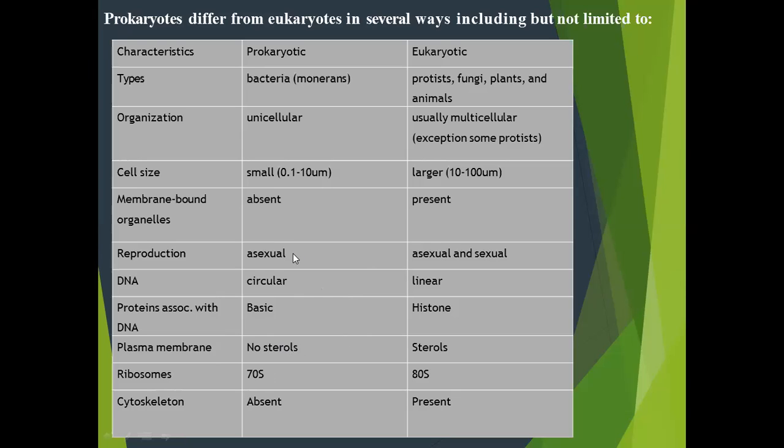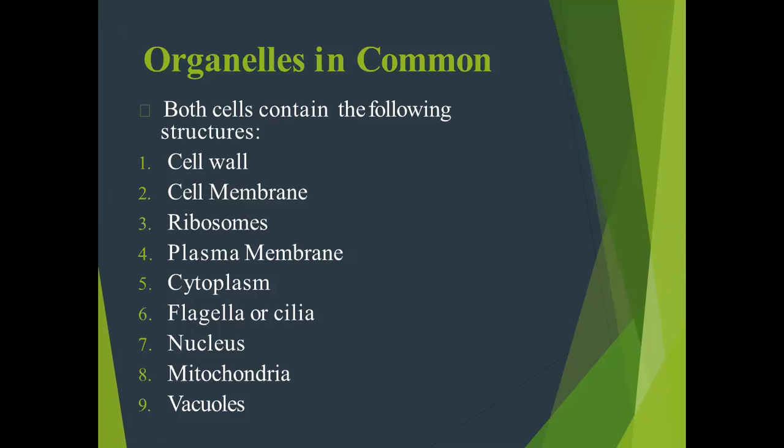Both the prokaryotic and eukaryotic cell contain ribosomes. But in prokaryotic cell, 70S ribosomes are present, and in eukaryotic cell, 80S ribosomes are present. The function of this ribosome in both the prokaryotic and eukaryotic cells are same. They help in the protein synthesis. Cytoskeleton are absent in the prokaryotic cell, and in eukaryotic cell, cytoskeletons are present. The cytoskeleton provide the shape and structure to the cell.